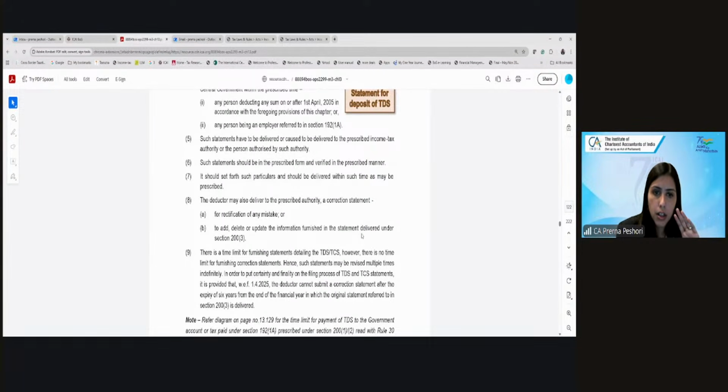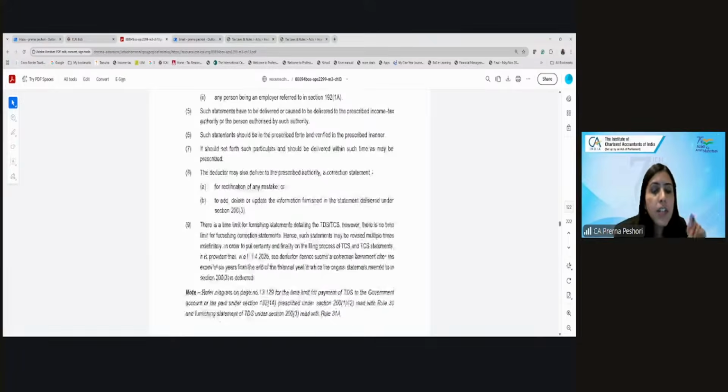So earlier there was no time limit for correction statements to be filed. So earlier you could file the correction statement as many times as you wanted. But what happens with that is, see, the payee would have already filed his income tax return. And the time limit for the income tax return would have also expired. Now, when you rectify it, if there is no time limit, there is no possibility for me to go back. And the assessment time limits would have also expired.